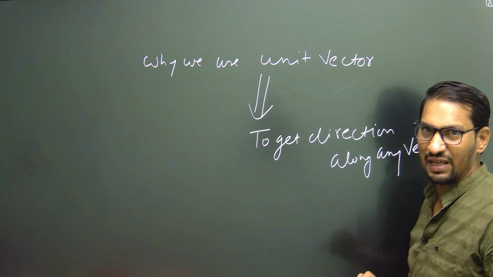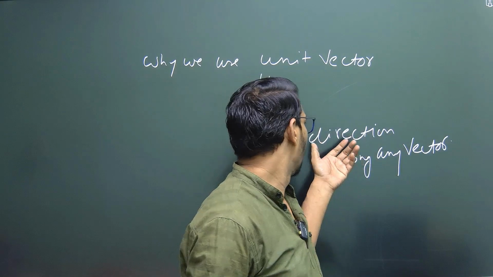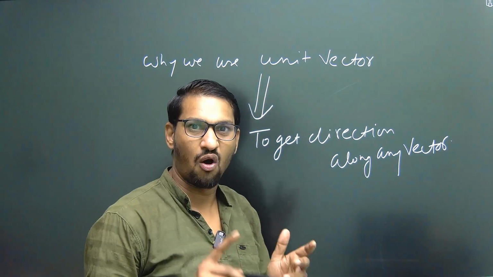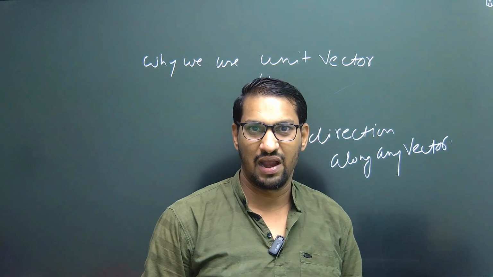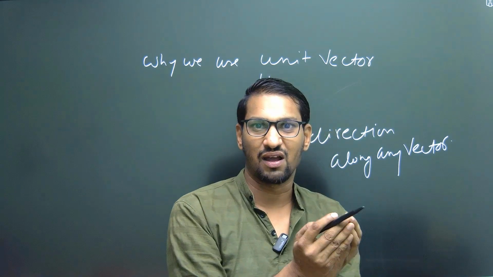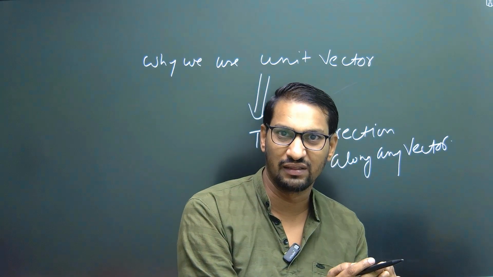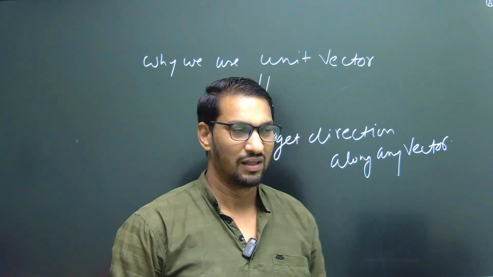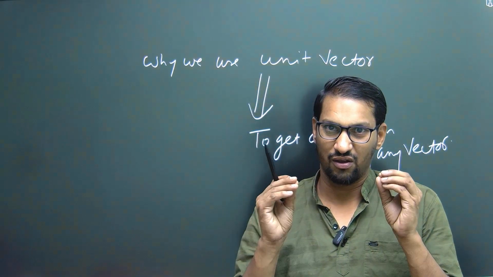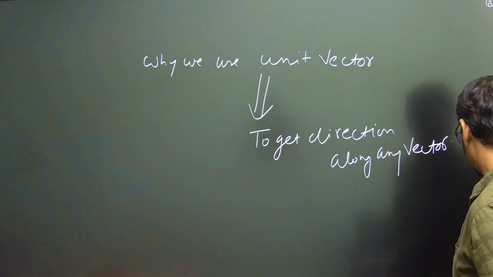Unit vector gives the direction of that particular vector, and after multiplying this unit vector with any magnitude, we get a vector of that particular magnitude in that particular direction. Okay, so this is the significance of the unit vector. I hope you will understand the concept.